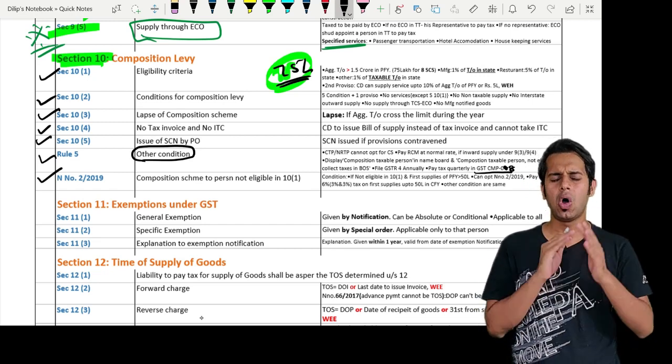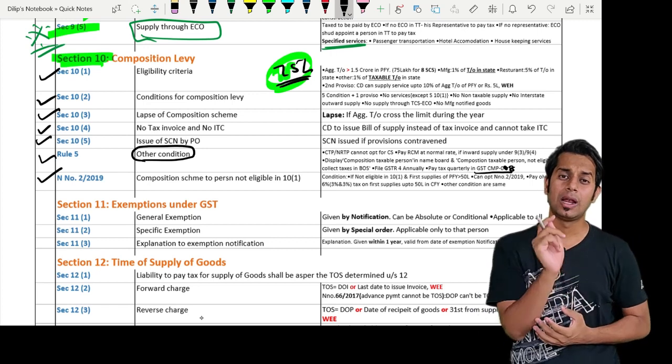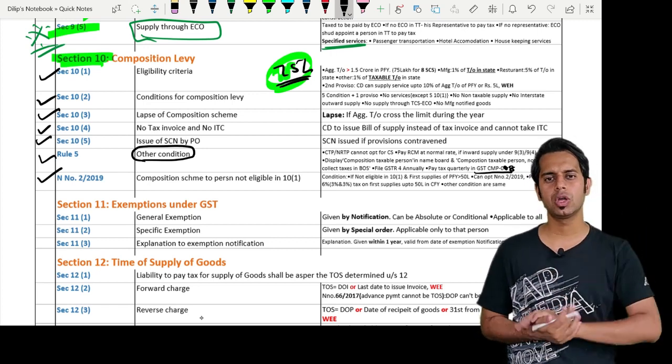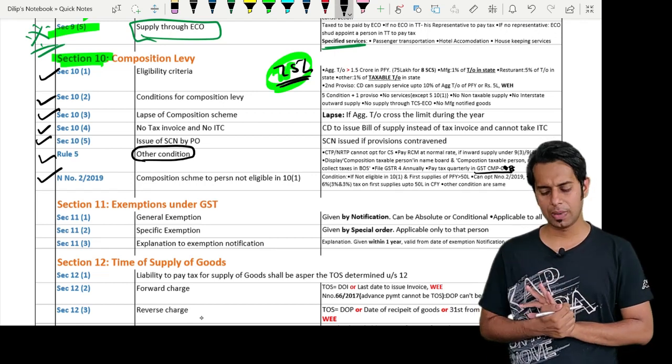Sir, what are the conditions? All the conditions which are applicable to a normal composition dealer are also applicable to him.